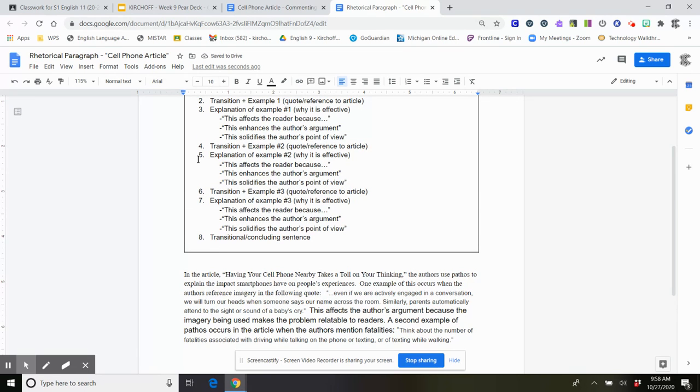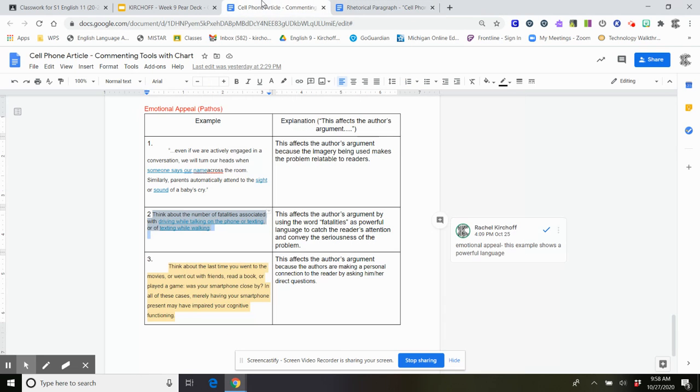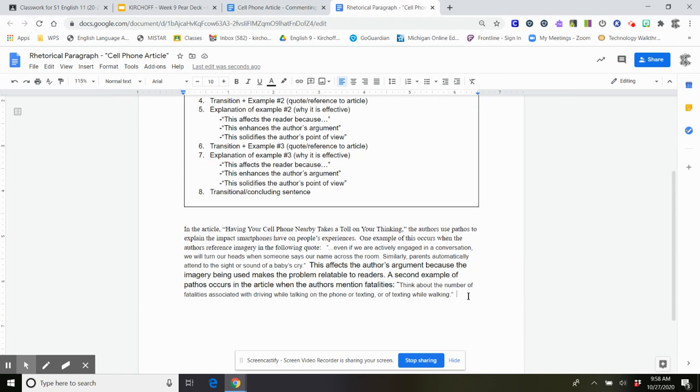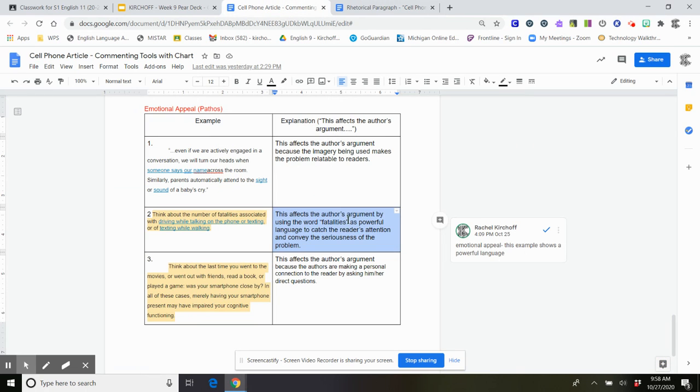If I look at sentence 5, I need to explain my quote and why it's effective. So again, if you've completed the chart, you've already done that. So I'm going to go to my chart here. I'm going to highlight this, copy it, Control C. I'm going to paste it into my article. And I don't want that box there, so I'm going to undo. And I need to just highlight the words. There we go. That should work better.